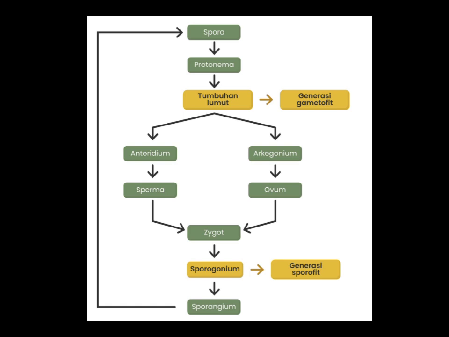In this video, I will discuss the life cycle of moss plants, also known scientifically as Bryophyta. We will learn how mosses experience alternation of generation, or metagenesis, and how this image illustrates the process in sequence and clearly.